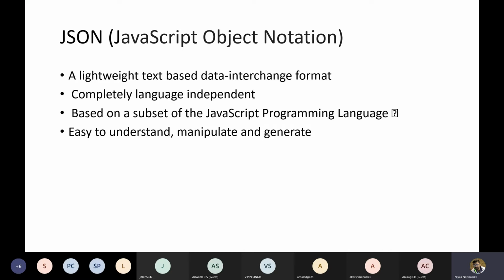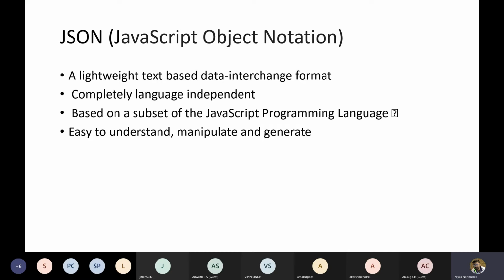If you create an API with the help of JSON format, any kind of application can interact with that API. For example, a mobile application can interact, a web application can interact, a desktop application can interact. The nature of the application, the scale or scope of the application can be anything. Any kind of application is able to understand this JSON file. That's the beauty of JSON.